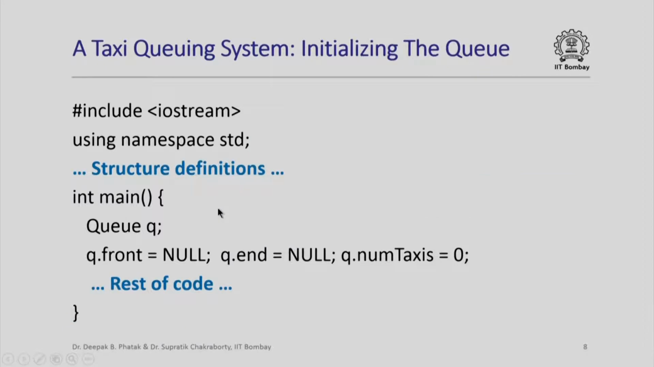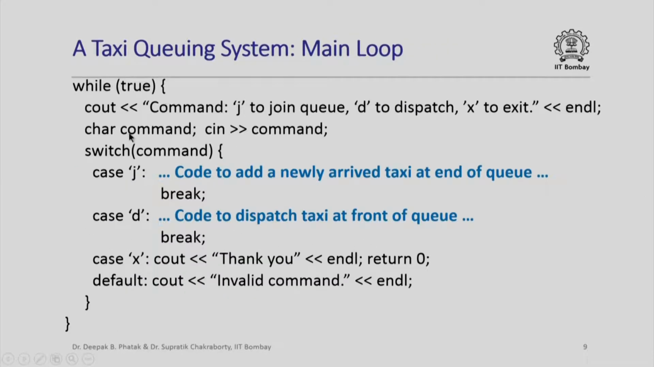Well, after we have defined the structures, here is what the main function might look like. We have a variable queue of type structure queue, and both the front and end members of queue are initialized to null and the number of taxis in the queue is initialized to 0. After that we have an infinite while loop, or so it appears, because this is while true, so it might appear to be an infinite while loop, but really we will see that there is a way to get out of this while loop. So within this while loop we basically ask for a command from the user.